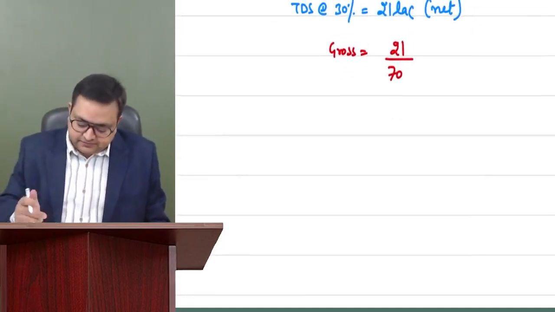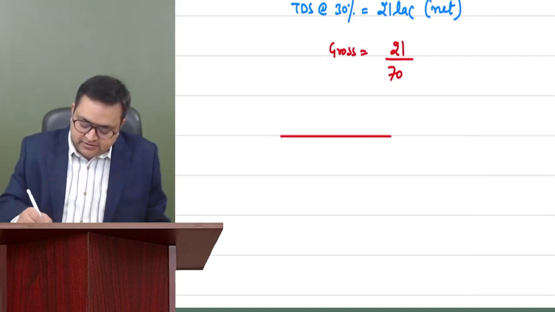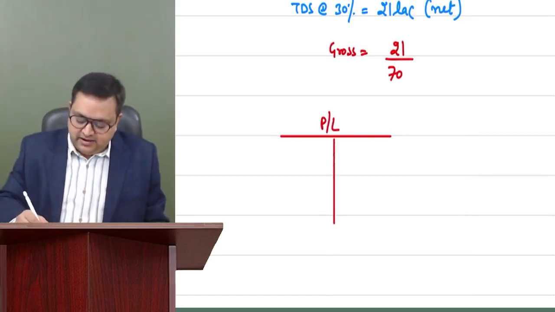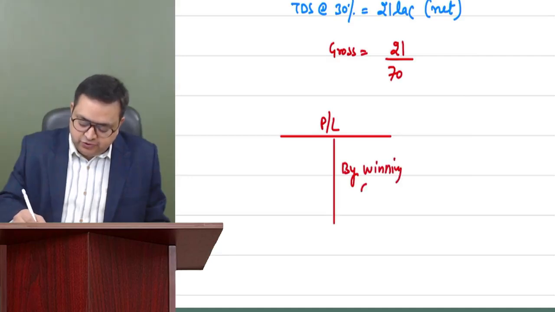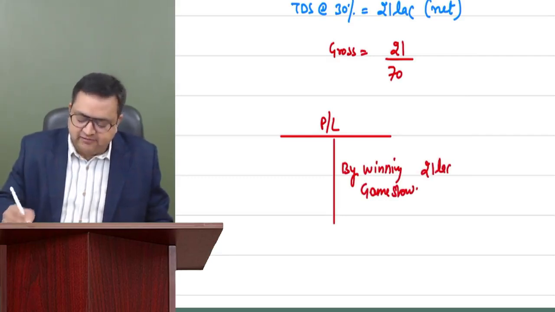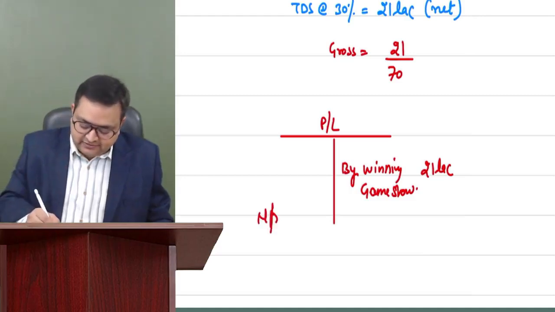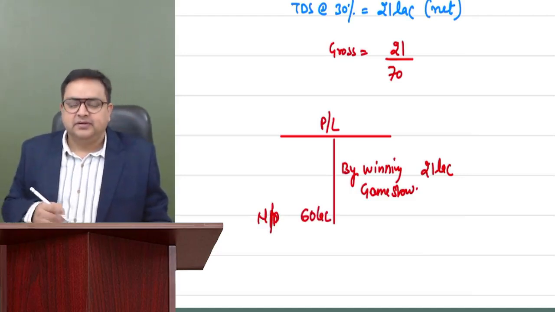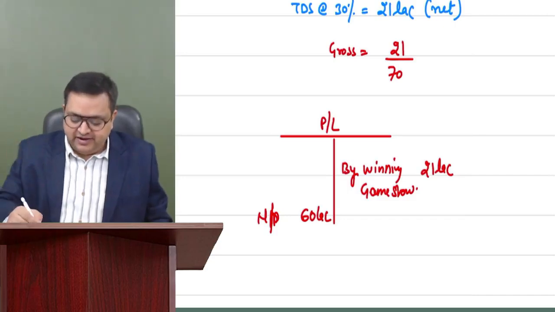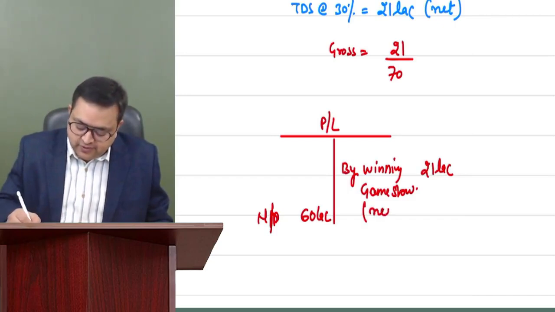Now please tell me, if this is the P&L account, and here I am writing winning from game show, 21 lakh. This is your P&L account. And the net profit as per P&L account is, let's say, 60 lakh rupees. Net profit is showing as 60 lakh. And winning from game show is 21 lakh. And I've written it over here at the net amount.